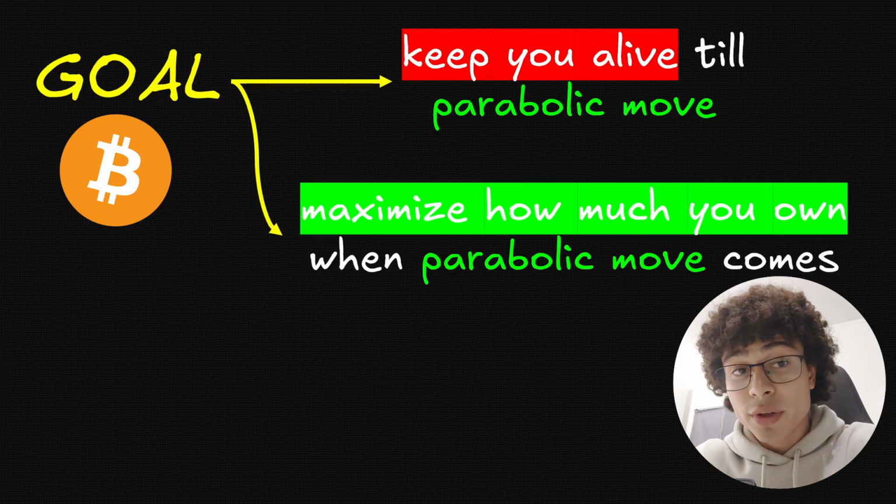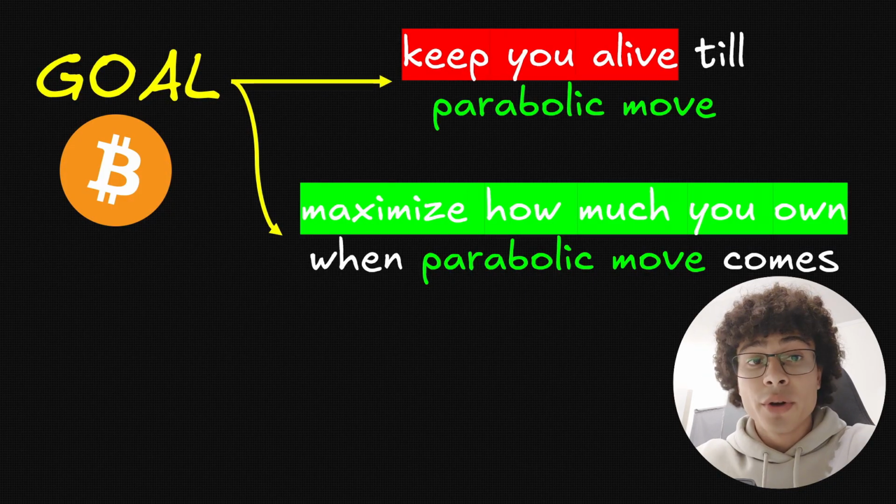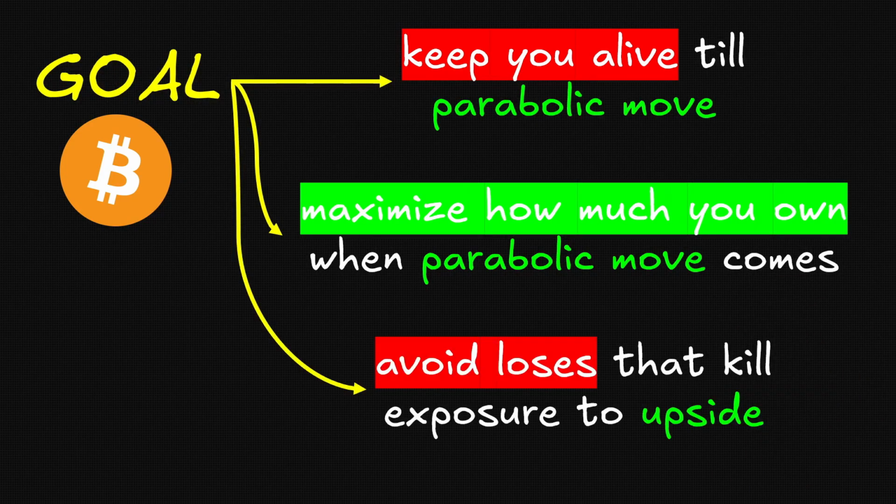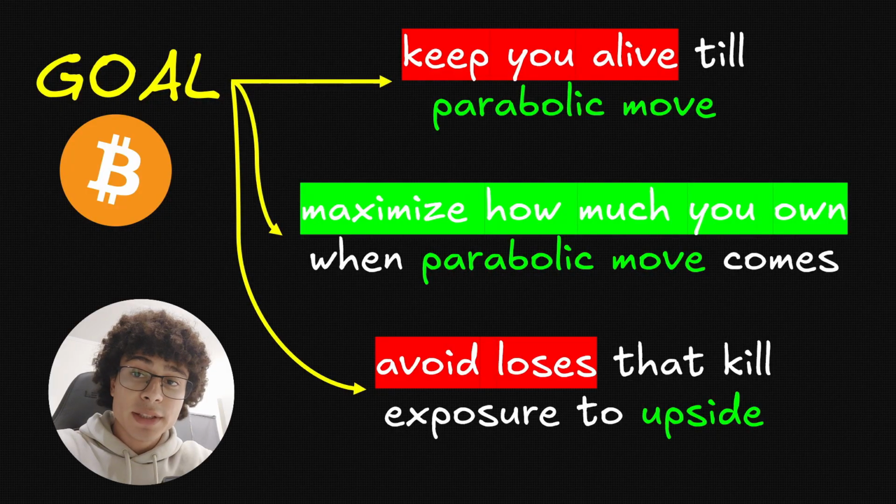Because if you do not hold enough coins when the price goes up, well, you're underexposed, and so you get less of a reward than if you had more coins. And lastly, the purpose of backtesting your strategy is to avoid losses that kill exposure to upside. If your strategy leads you to get liquidated before a big leg up, well, firstly you won't be too happy, but above all your portfolio will stay in the red.